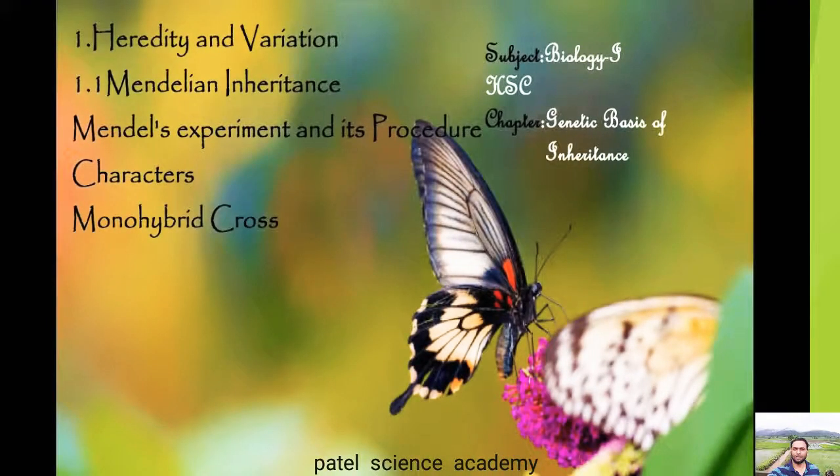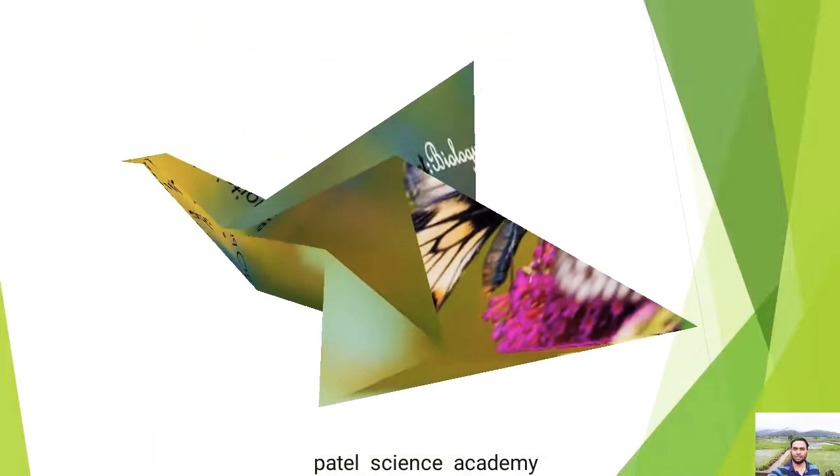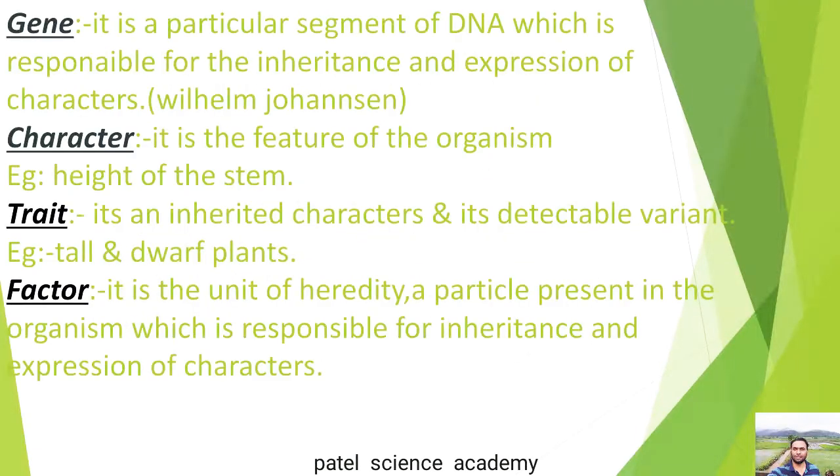So, dear students, we have seen heredity and variation. Now we'll go to the next topic from this chapter, and it again includes some terminologies, and you have to be very familiar with all that terminology. I have explained to you about heredity or inheritance, I hope you have learnt about it, and the next term I explained was variation. Now I'll explain about the gene.